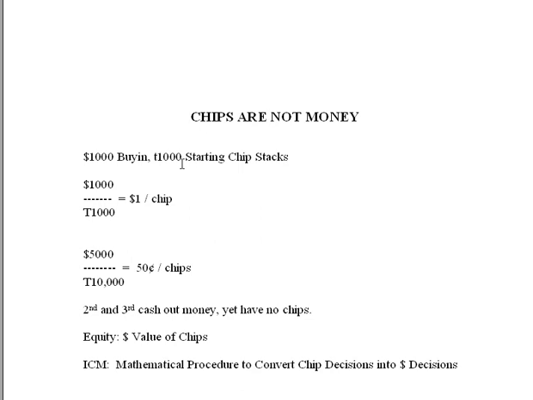And the way you can see that is, suppose we have a $1,000 buy-in SitNGo with a starting chip stack of 1,000 chips. Then in the beginning, you're exchanging $1,000 for 1,000 chips, and so it would appear that each chip is worth $1. If you wanted to exchange each chip and asked how much is each one worth, the answer would be $1.